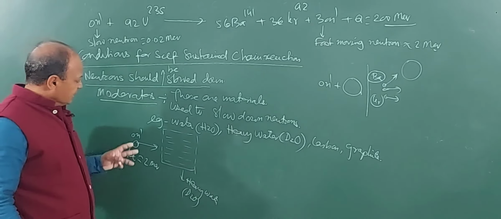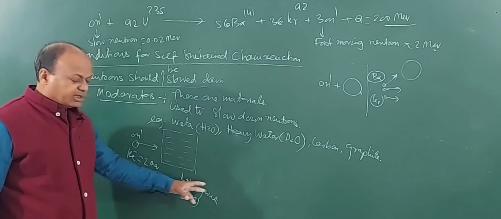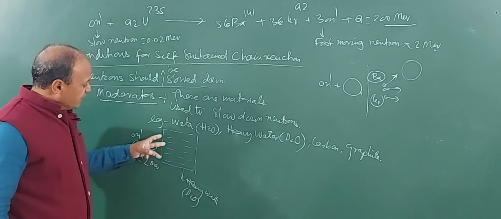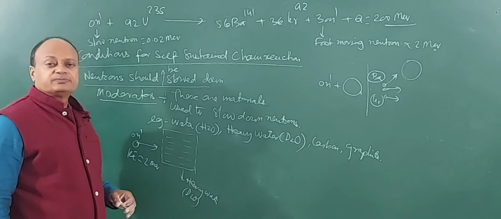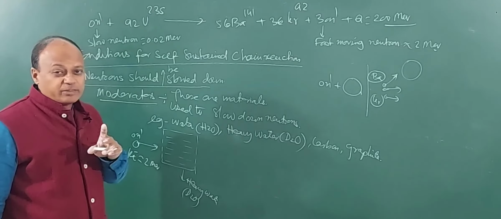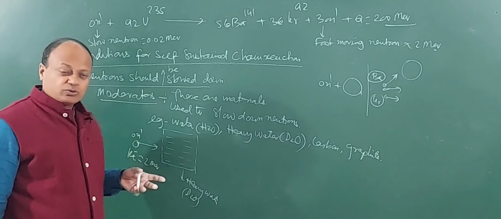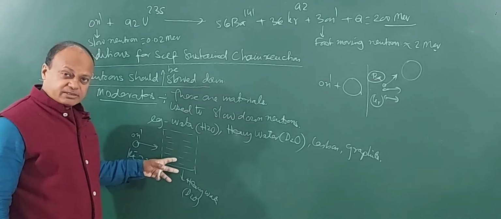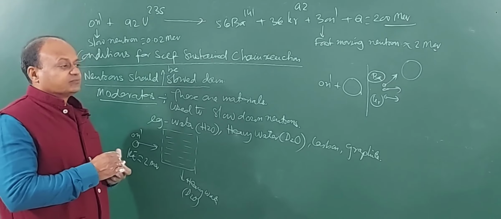What happens is, when this neutron enters a chamber containing, for example, heavy water, then it collides with the hydrogen atoms. Now, hydrogen atom is 1H1, 1H2 in this case. So it collides with hydrogen atoms and transfers its kinetic energy like this.